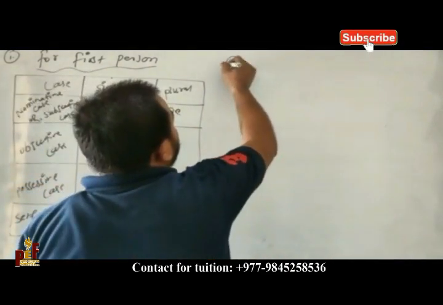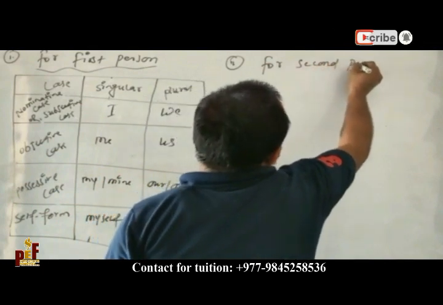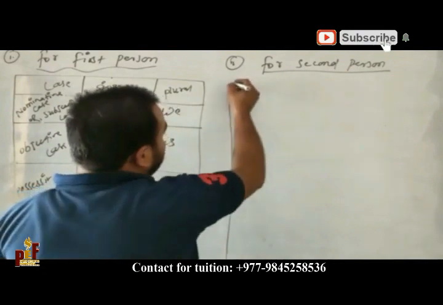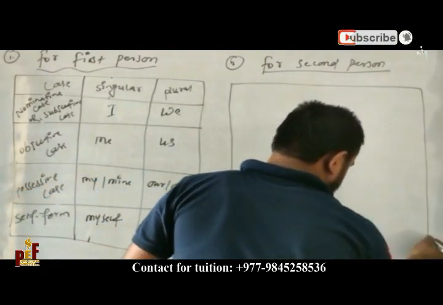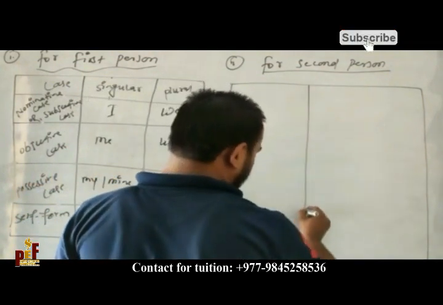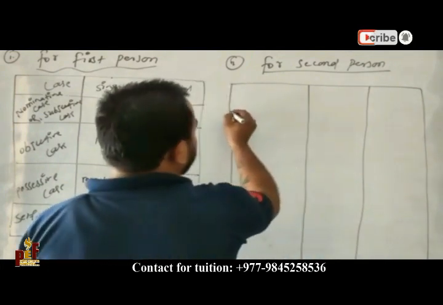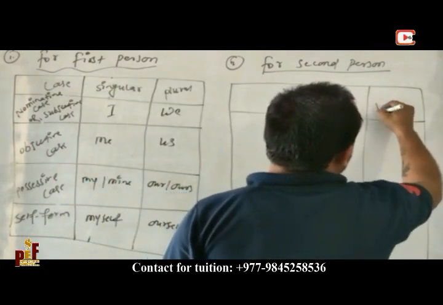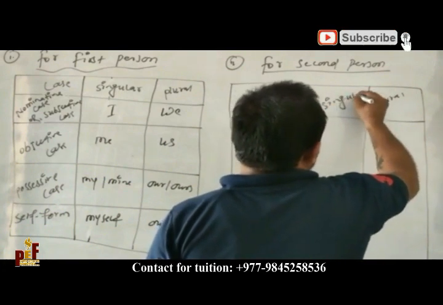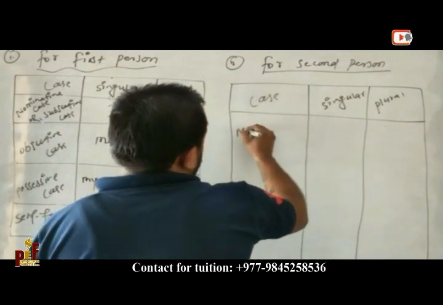Now for the second person, we can make one chart for the second person too. Again we are going to make it like that: plural, singular, and case.